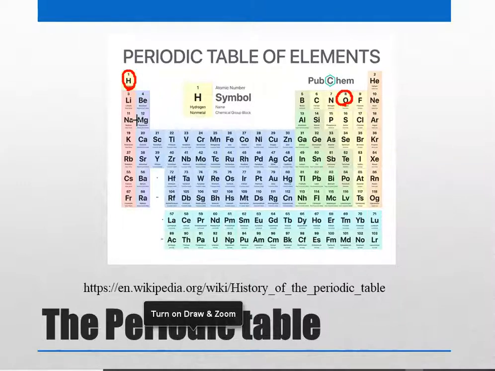So this is on the first column and this is on the 16th column. The other elements which you might be familiar with, and which are also important, one is nitrogen. Nitrogen and oxygen form our atmosphere. You also know about carbon. Carbon is used in fuel, so all the organic matter has carbon in it. You are also familiar with iron, which is used a lot in structural constructions.